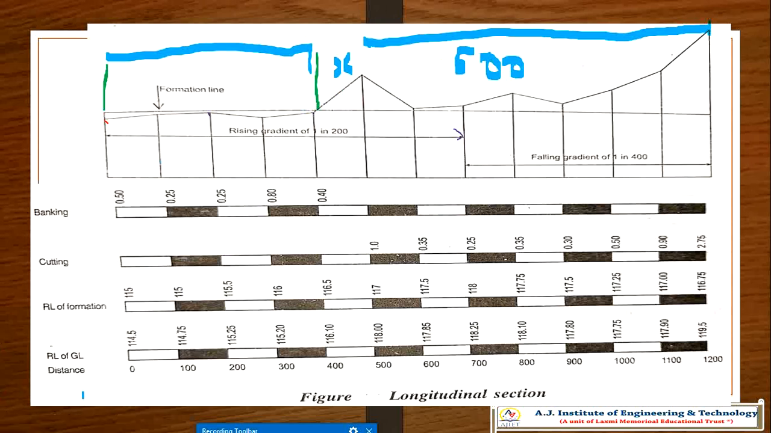So we have one method to calculate for that. We'll discuss it in the coming class. Thank you.